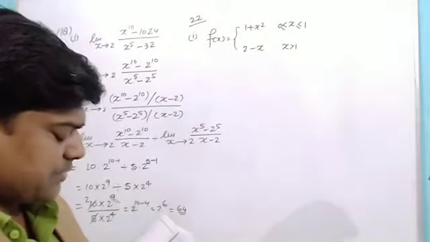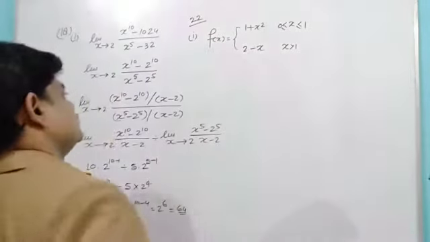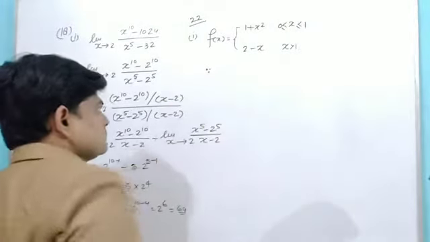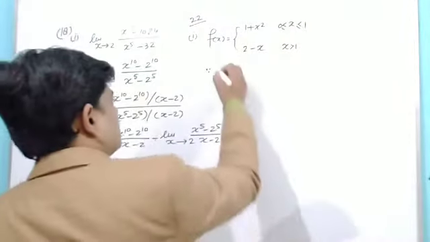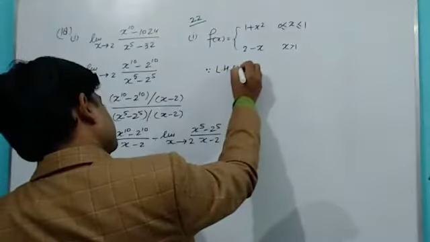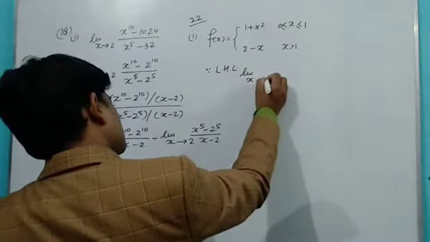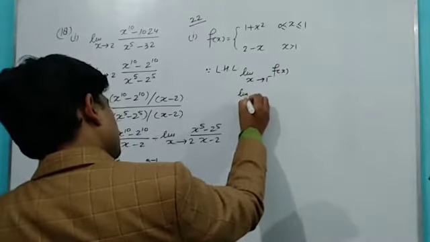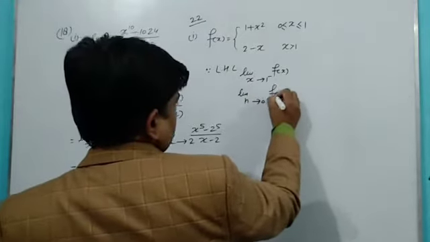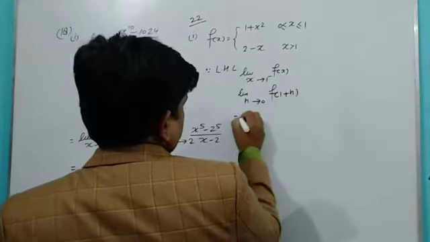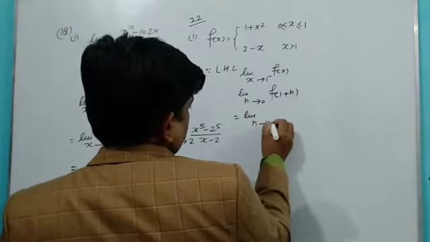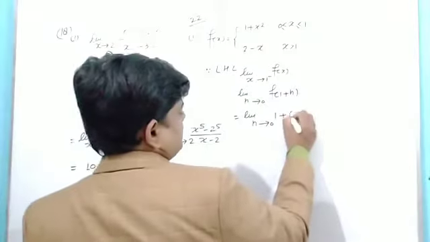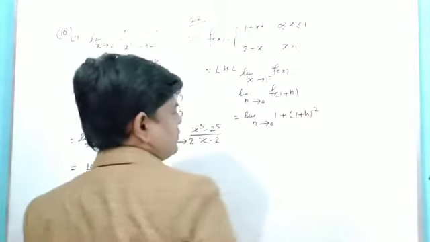Limit as x tends to 1, does f(x) exist or not? So you can see here, since the left hand limit can be written as limit x tends to 1 minus f(x), which is limit h tends to 0 of f(1 minus h), that is limit h tends to 0 of 1 plus h the whole square.